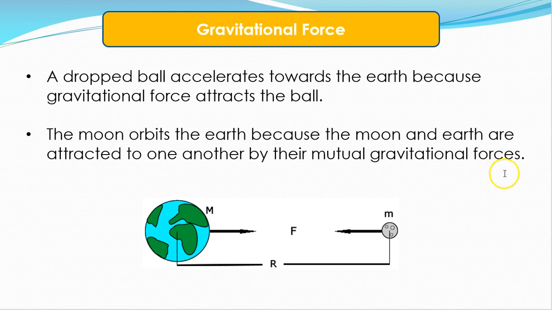It actually has a force that is visible to us, in that we can see how it reacts with different objects. As an example, a dropped ball accelerates towards the Earth because a gravitational force attracts the ball. The Moon orbits the Earth because the Moon and Earth are attracted to one another by their mutual gravitational forces.